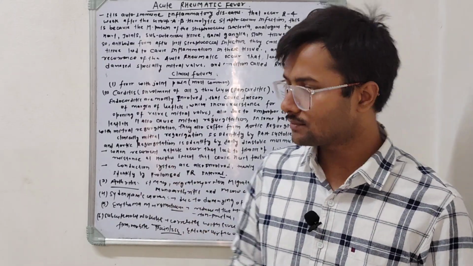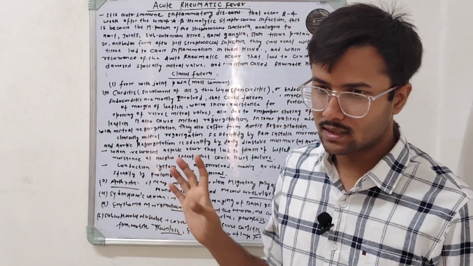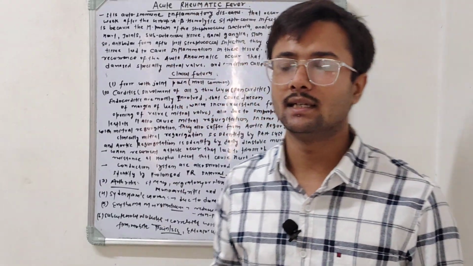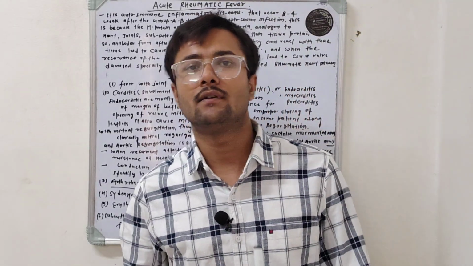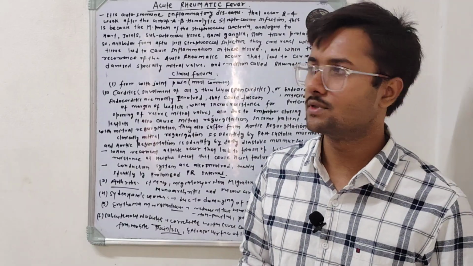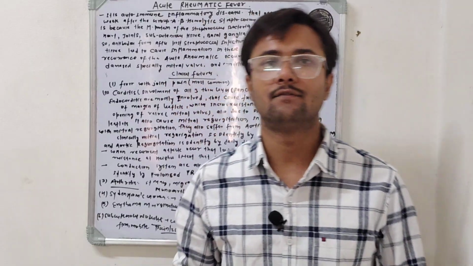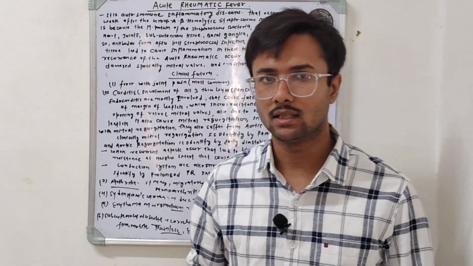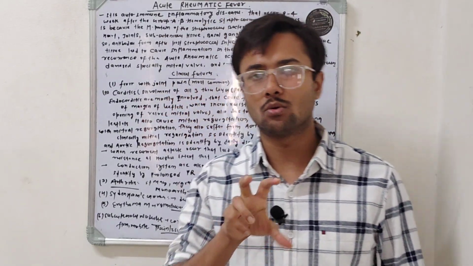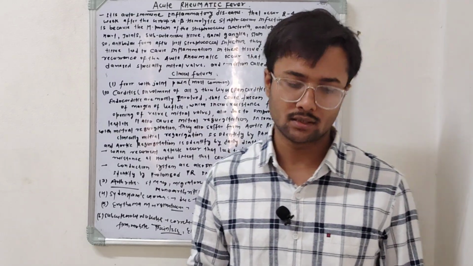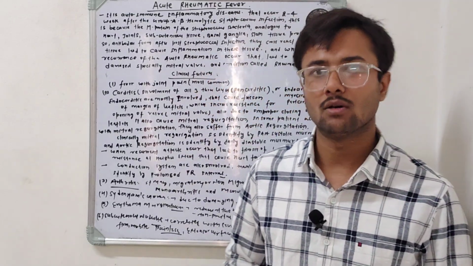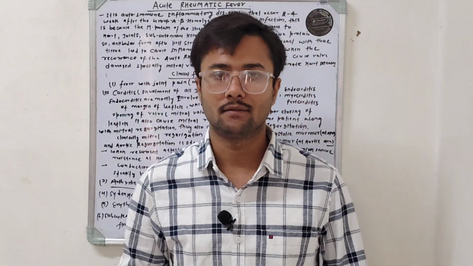Due to this cross immune reaction, an auto-inflammatory response is generated in our body, and this autoimmune inflammatory response, generated by the cross reaction of antibody with the body's own cells, is called acute rheumatic fever.